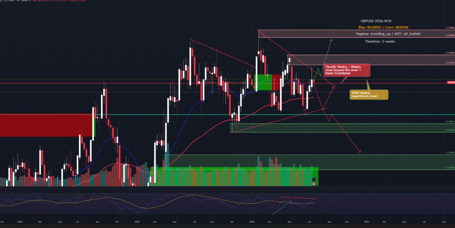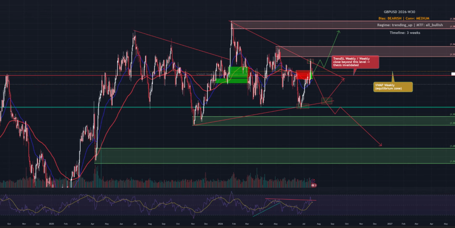Price finished the week exactly at the weekly VWAP, around 1.3452. According to Nexus, the macro bias remains bearish, but the technical picture tells a very different story. Let's break it down. What just happened?